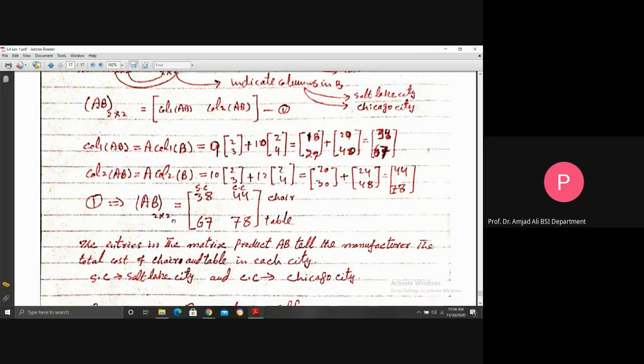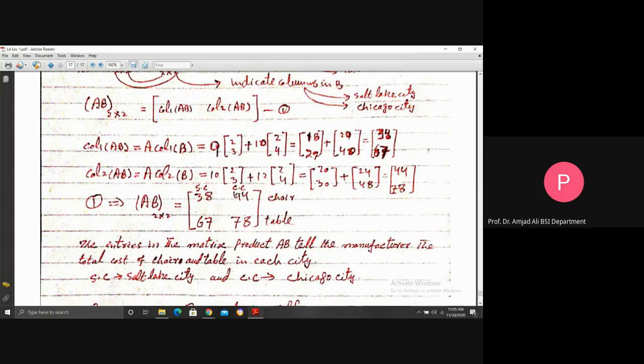And this is the column number in matrix B, but the columns there are written as names of cities. Now, the entries in the matrix product AB tell the manufacturer the total cost of chair and table in each city. You see, this is the total cost of one chair in dollars in Salt Lake City.